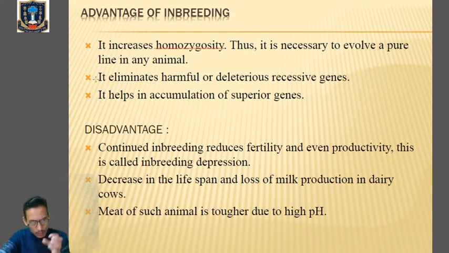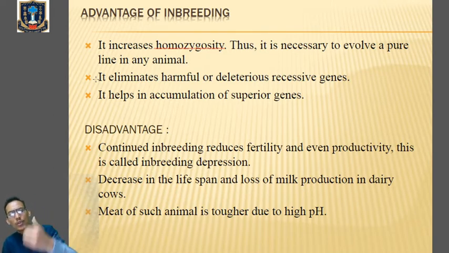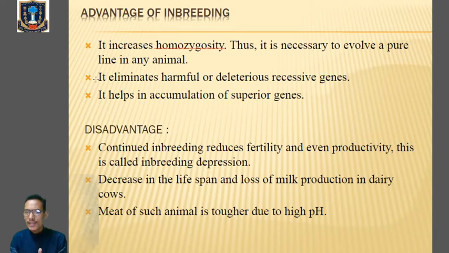Number two, it will remove the harmful or deleterious recessive genes. The genes which are harmful in the population will be removed by means of inbreeding, and there will be accumulation of superior genes. So harmful genes will be removed and the beneficial genes or superior genes will be present in the population. But there are certain disadvantages of inbreeding also.